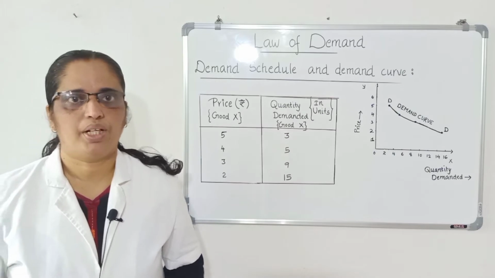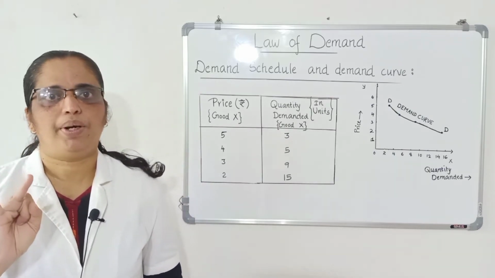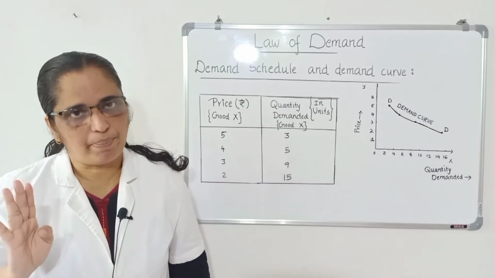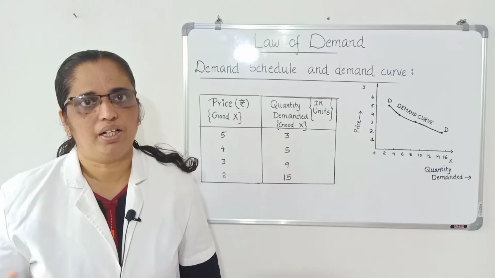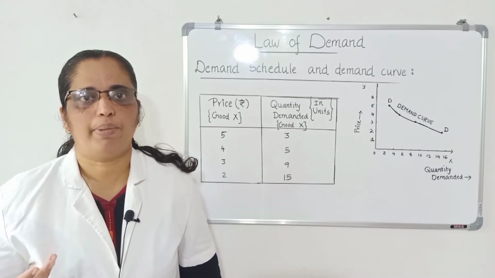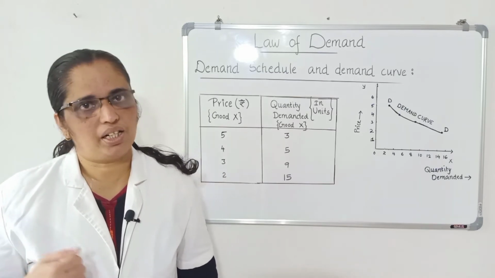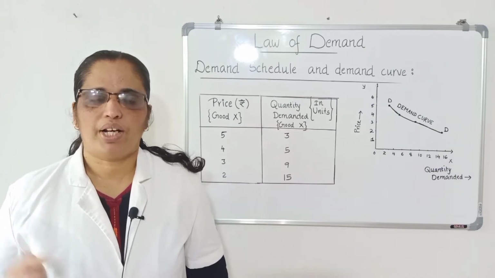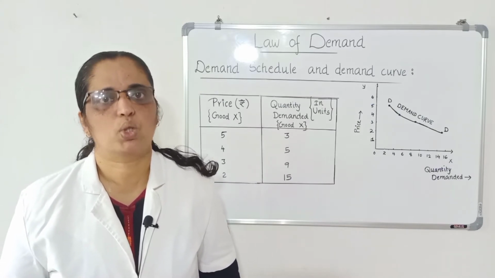As you know, the own price, prices of related good, income of the consumer, taste and preferences, quality, advertisement, government policy, climate, etc. These are the factors or determinants of demand. When these factors are changing, demand also changes.